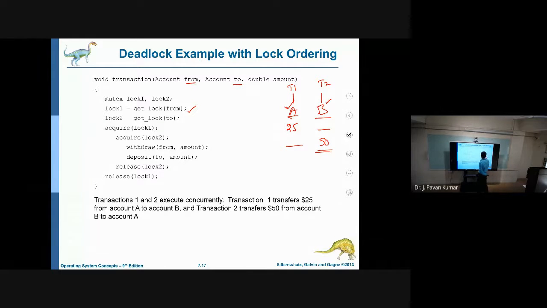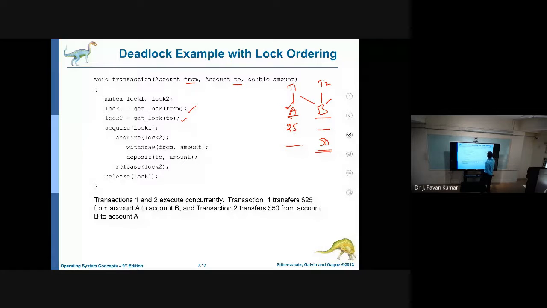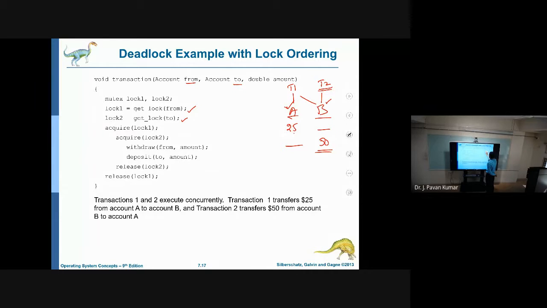Now, in order to transfer this 25 to B, transaction 1 needs access to B as well. But can T1 get the lock on B? No, because it is already held by T2, so it has to wait.